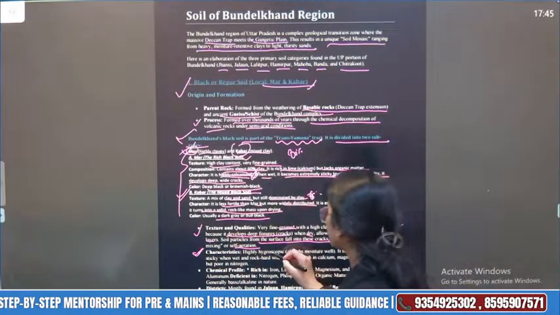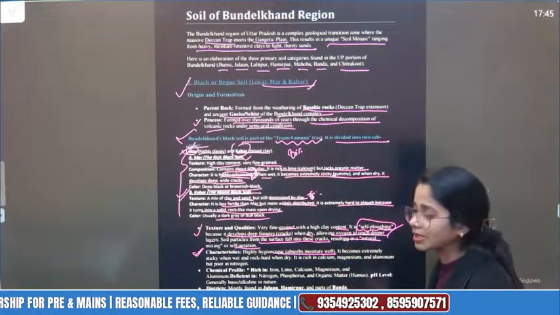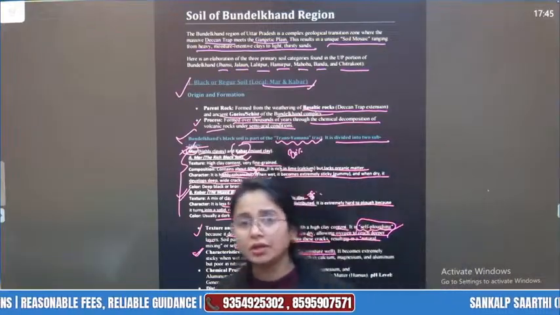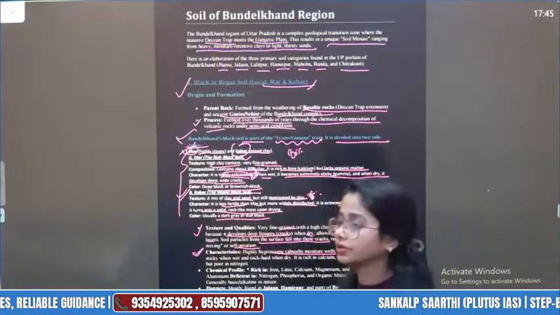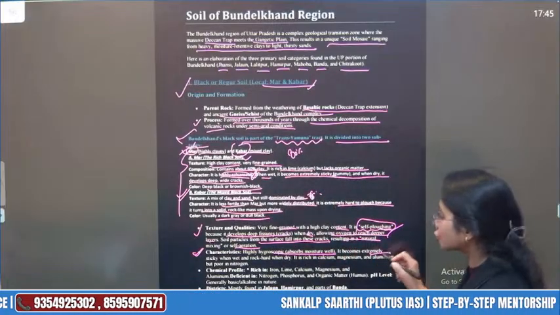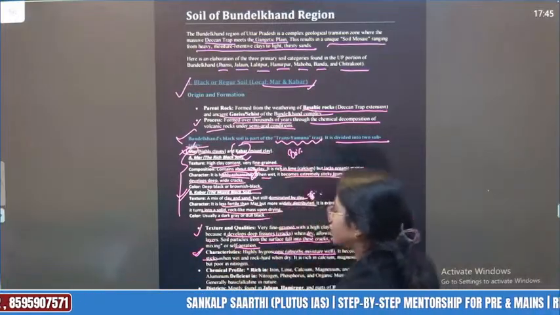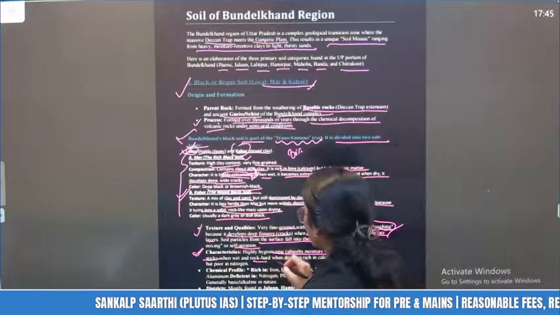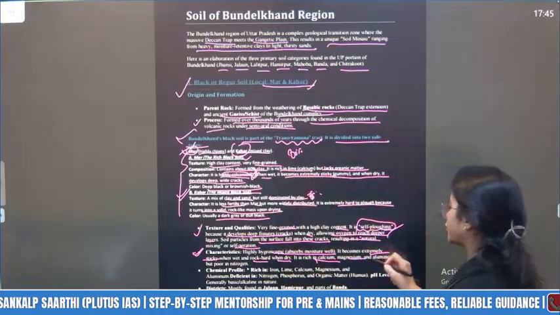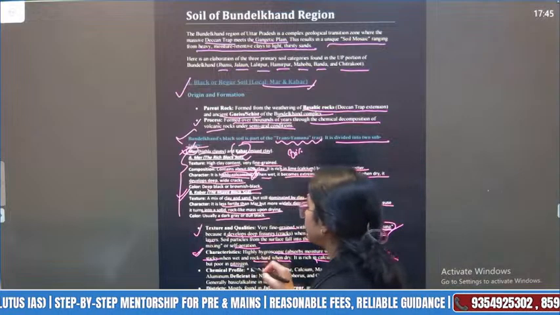What are the characteristics? Highly hygroscopic, it absorbs moisture well. Just consider it like the clay of your pot, the same one. It becomes extremely sticky, very sticky when wet and rock hard when dry. Of course, it is rich in calcium, magnesium and aluminium, but poor in nitrogen.